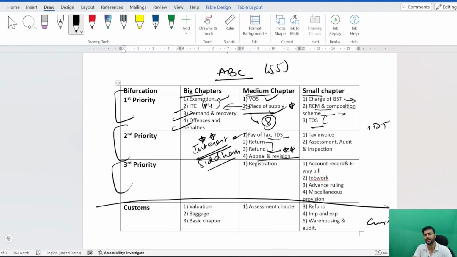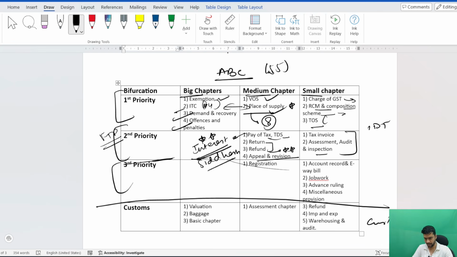Learn the entire thing. In IDT, I will not say to leave anything, except for the FTP chapter in customs and the last chapters, advanced ruling. Still, these chapters are also important. They were tested in my exam for 6 marks also. But still, you can skip it. Just read through it and move on. You do not have to revise everything. But these two categories, till second priority, should have a very good grip. Then tax invoice, assessment and audit and inspection. These two are small chapters as well as second priority.